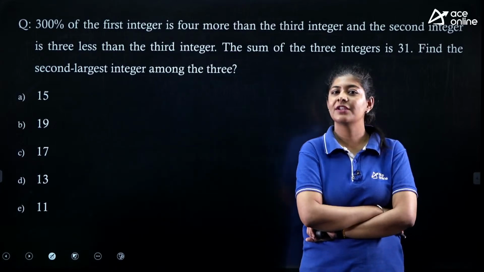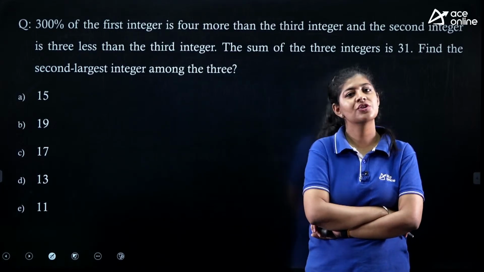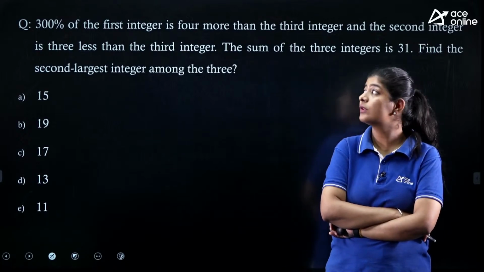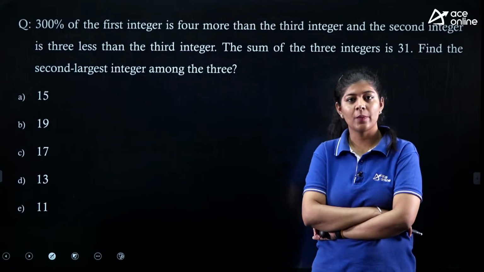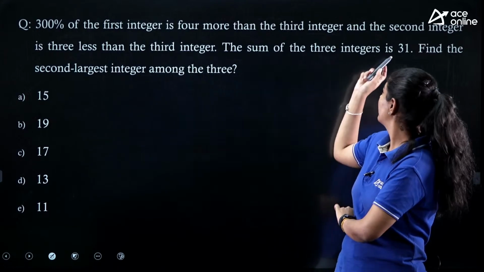We are having a relation in between the integers. Initially we are having 3 integers. Through this relation we can convert all the variables into one, and we are having the sum over here.